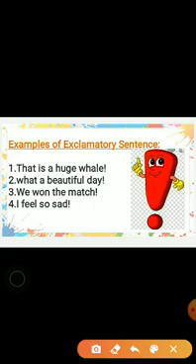That is a huge whale! This is also a sudden feeling to see a whale. So this is an exclamatory sentence. What a beautiful day! This is also an exclamatory sentence. We won the match! It is a sudden feeling of happiness. So this is also an exclamatory sentence. I feel so sad! Someone is showing their sorrow. So this is also an exclamatory sentence. Always remember, an exclamatory sentence ends with an exclamation mark.